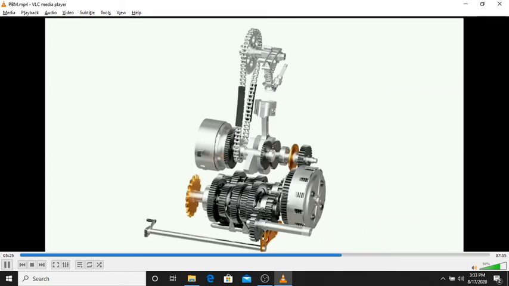Now you can see on the screen, there are the gearboxes. The spur gears are used over here, which transmit the rotation, motion, and torque to the outer drive by operating the kick. So these are the things. Now a bevel gear is also situated over here.